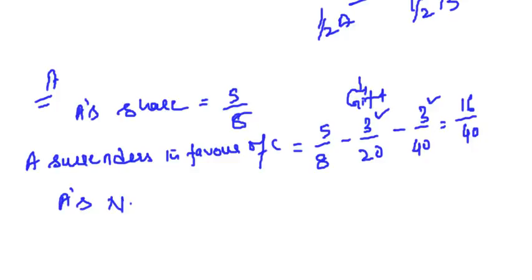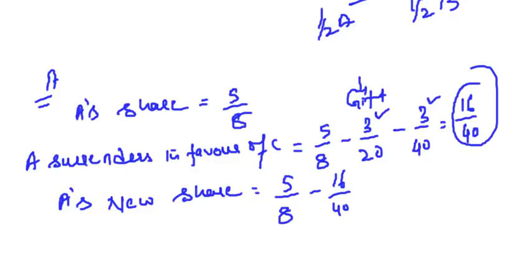If I say A's new share, what is his old share? 5/8, and what he has surrendered in favor of C. Sorry, this is already the new share only, because I have subtracted it from this 5/8. So no need for this.